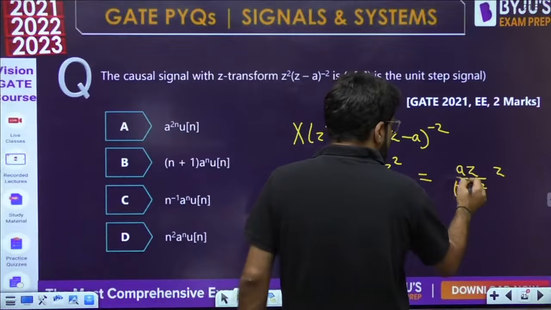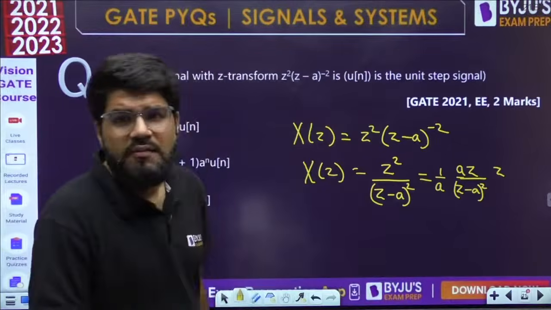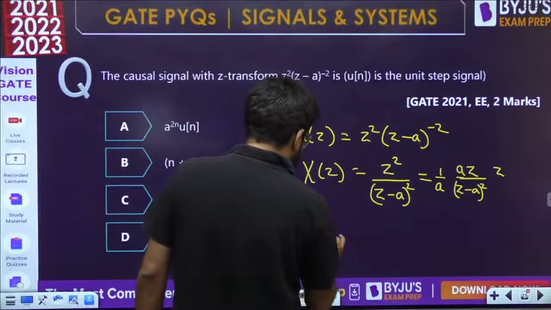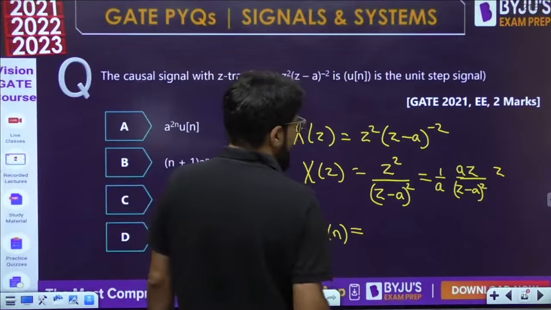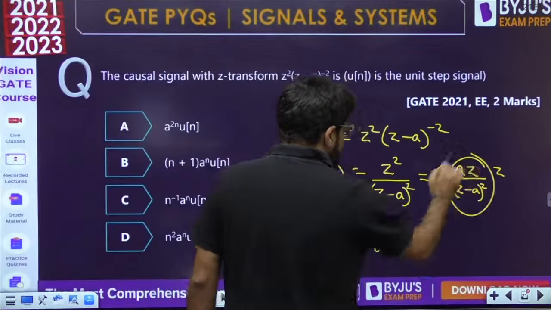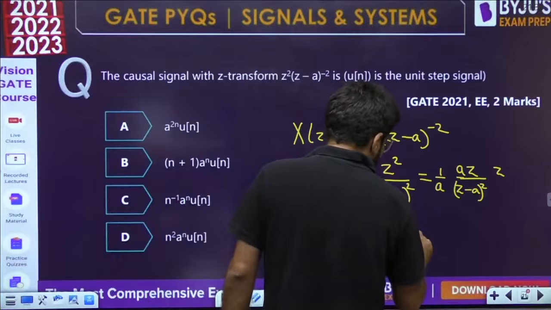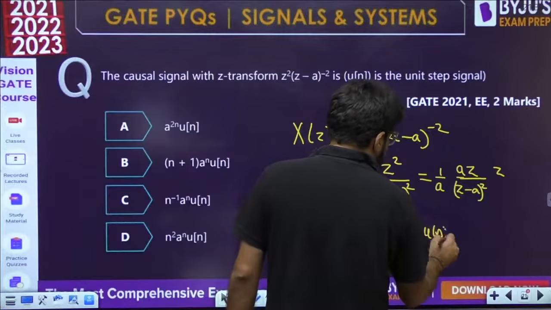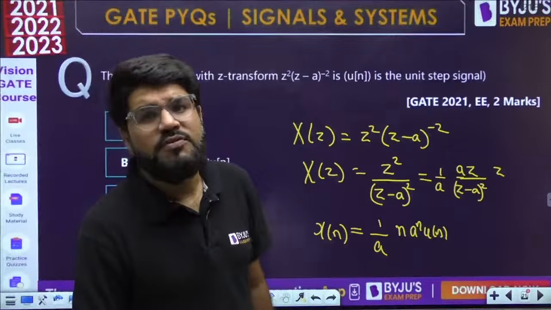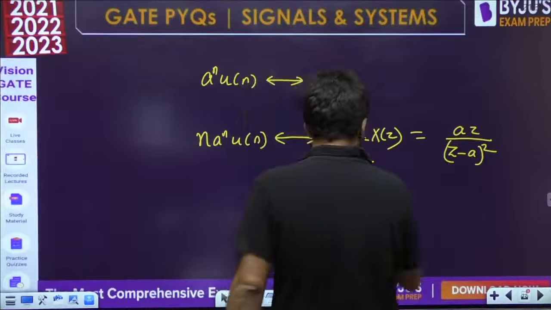So multiply by a. If you are multiplying by a, also divide by a. So I have broken it now: 1 upon a, times az upon (z minus a) whole square, into the z. So what should be the x(n)? If it was only this particular term, az upon (z minus a) whole square, then it is given by n a power n u(n), but it is multiplied by z. Time shifting property. It is multiplied by z. What is the time shifting property?